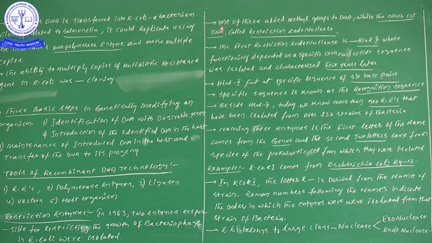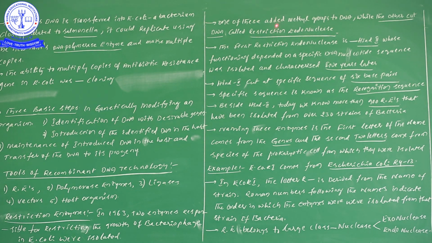Now, there are two different types of enzymes. One of these added methyl groups to DNA. Here, by reading, we can understand. One of these added methyl groups to DNA, and the other one cut the DNA, called restriction endonuclease.